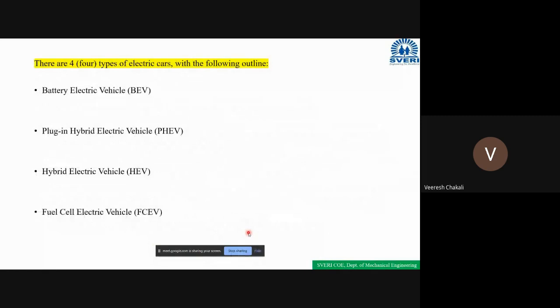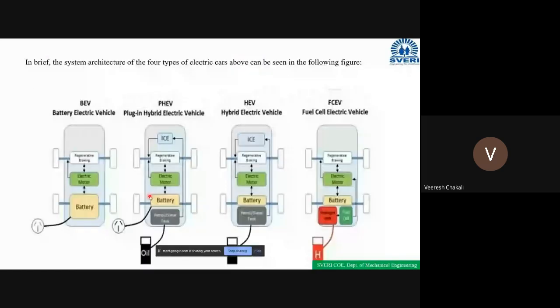So how can we say battery operated vehicle, plug-in hybrid electric vehicle, hybrid electric vehicle, fuel cell electric vehicles? Okay, look into this diagram. Screen is visible? Yes, sir. Okay.